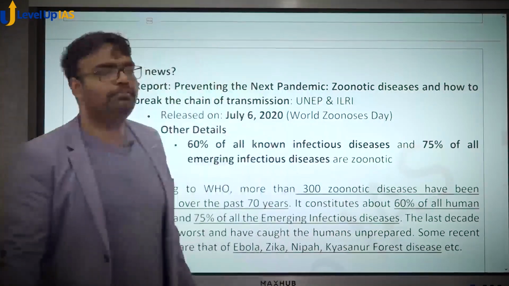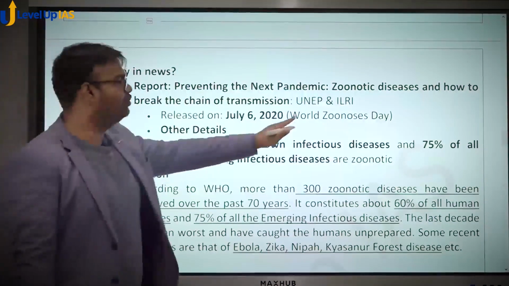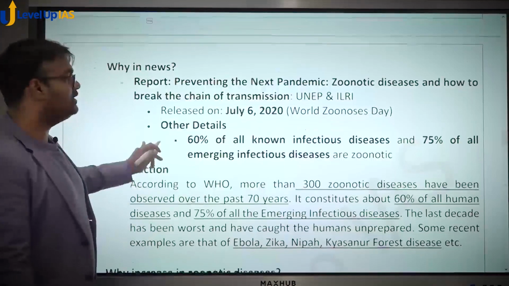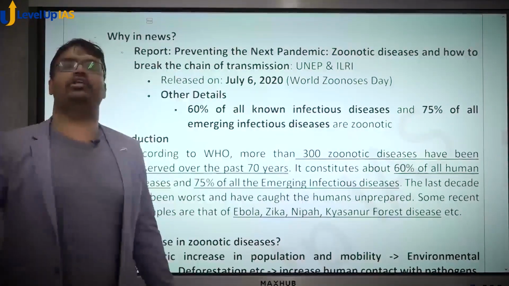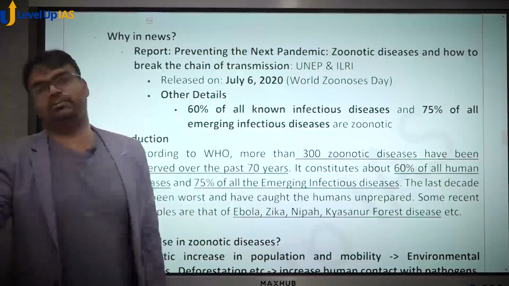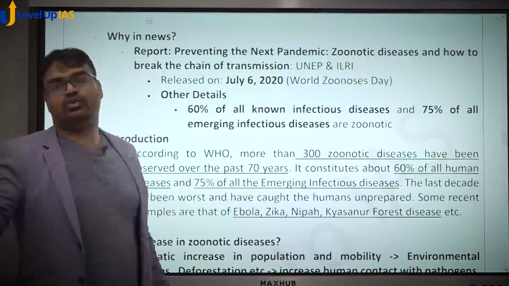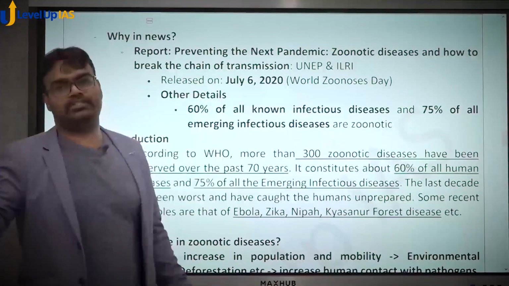Now look at this report by the United Nations Environment Program, which was released in July. It was released on World Zoonosis Day on 6th of July. It says that 60% of all infectious diseases, all the infectious diseases that you know of, and 75% of all emerging infectious diseases are zoonotic, that is, have their origin in animals.